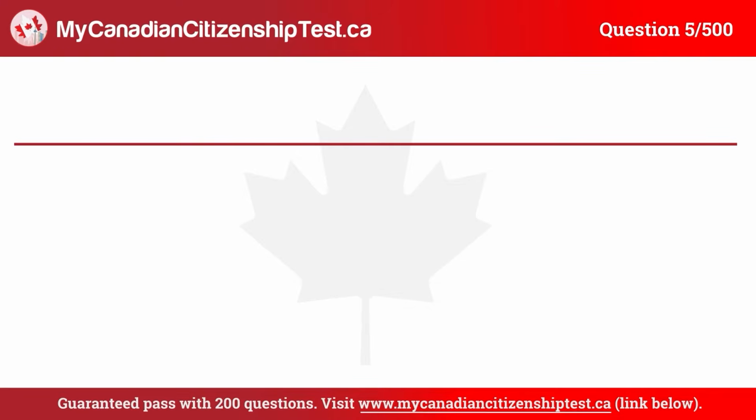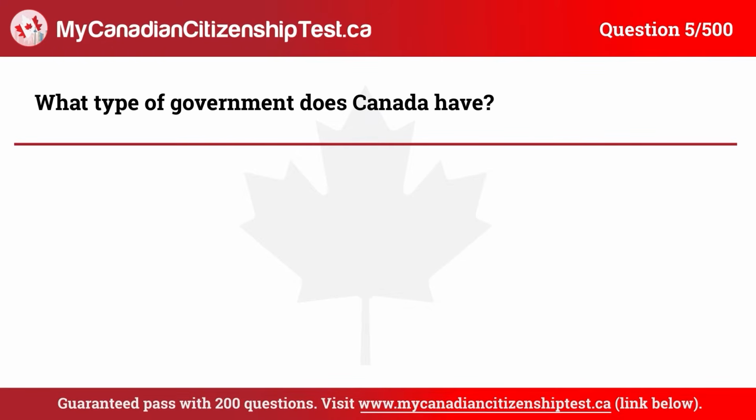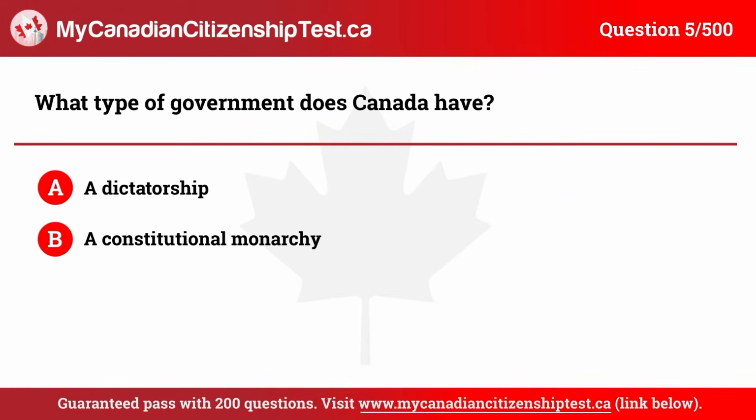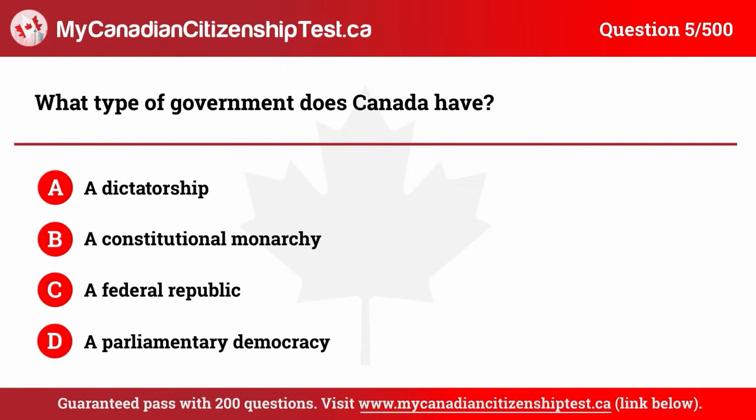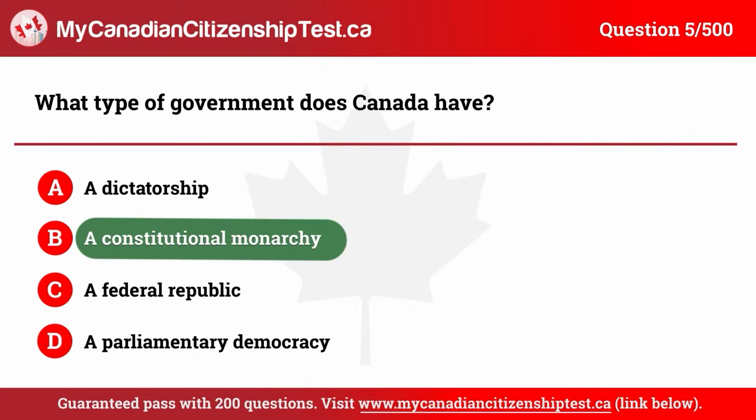Question 5. What type of government does Canada have? A. A dictatorship. B. A constitutional monarchy. C. A federal republic. D. A parliamentary democracy. The correct answer is B. A constitutional monarchy.